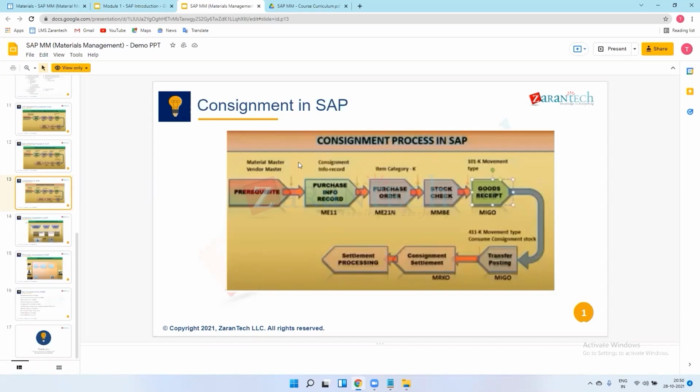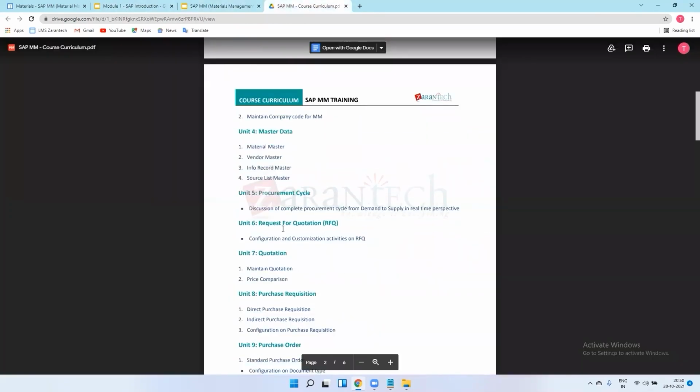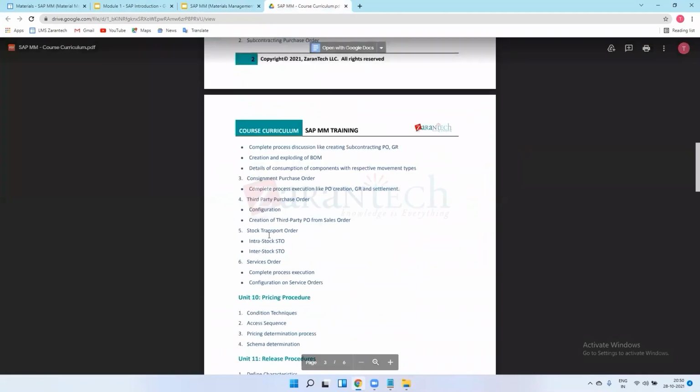I'll explain this consignment process theoretically and practically in our next session. There is one full chapter on it.